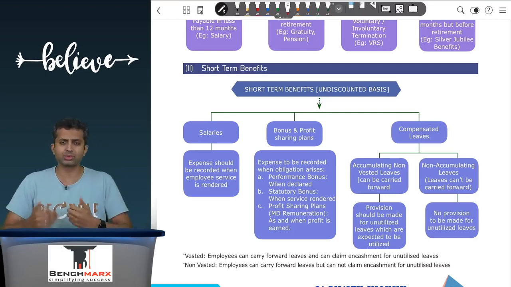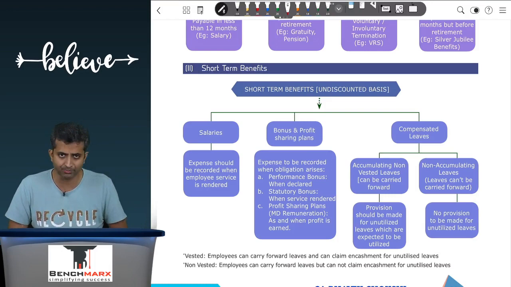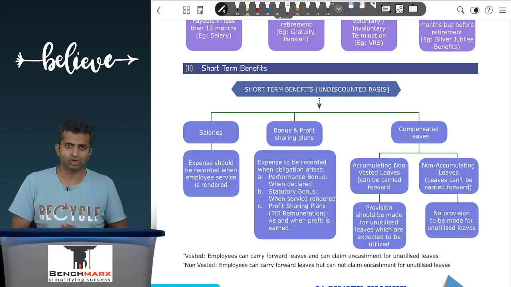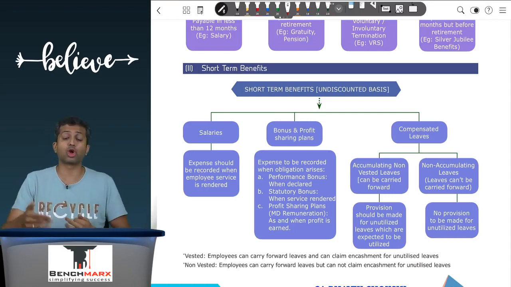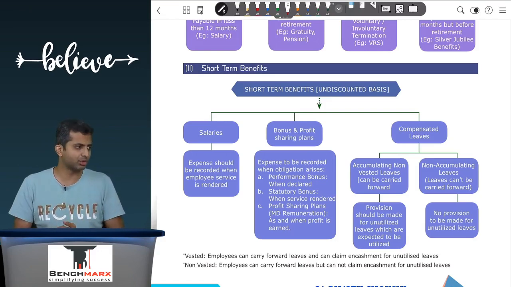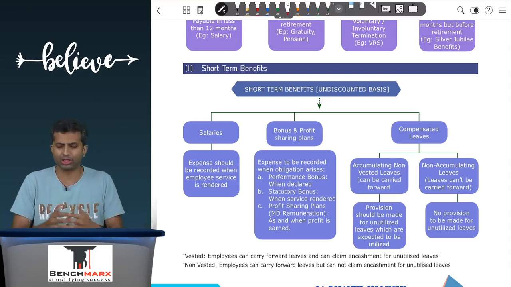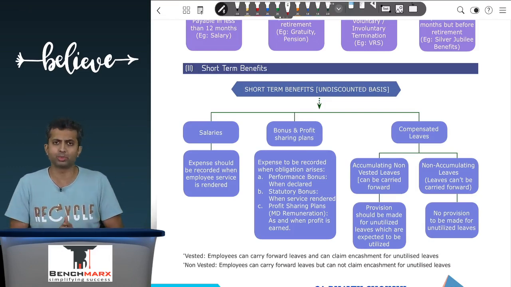Or if there's service which is rendered and salary is not paid, then we will show a payable or a provision for the same. Second is bonus or profit sharing plans. It is to be recorded when the obligation arises. So in case of performance bonus, the obligation arises when the bonus is declared. In case of retention bonus, the obligation arises when the retention period is completed. In case of a statutory bonus, the obligation arises as and when, under the law, the obligation to pay bonus arises.